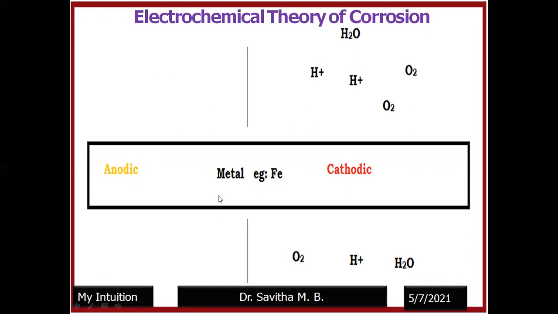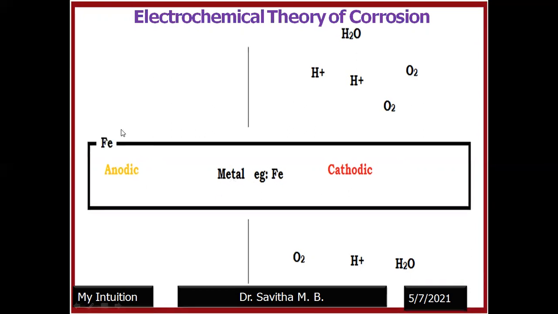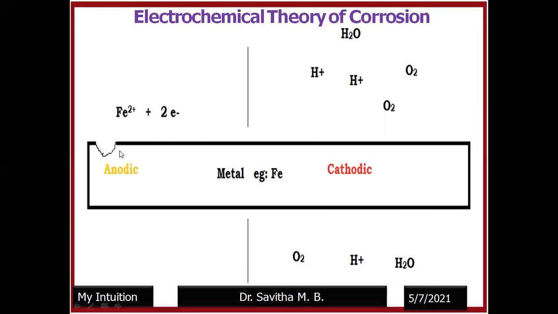Right? Now, what is the first reaction? The first reaction is iron on the surface gets converted into ferrous and electrons. That means it will start the anode reaction. What will the ferrous do? Ferrous is liberated to the environment. What happens to the electron? The electron from the surface of the metal, through the metal, goes to the cathodic region.